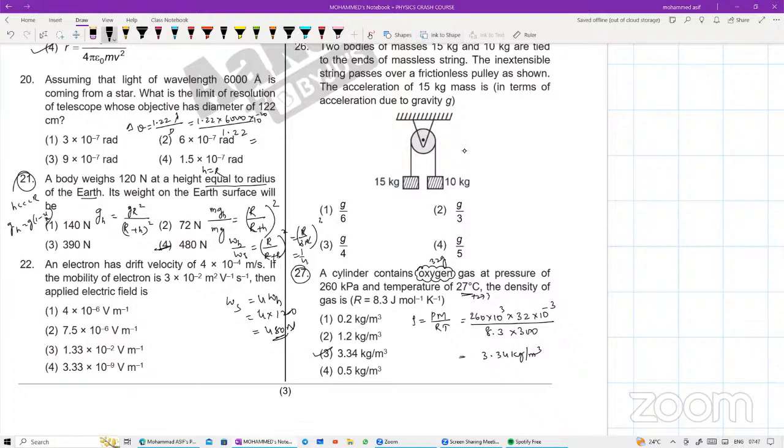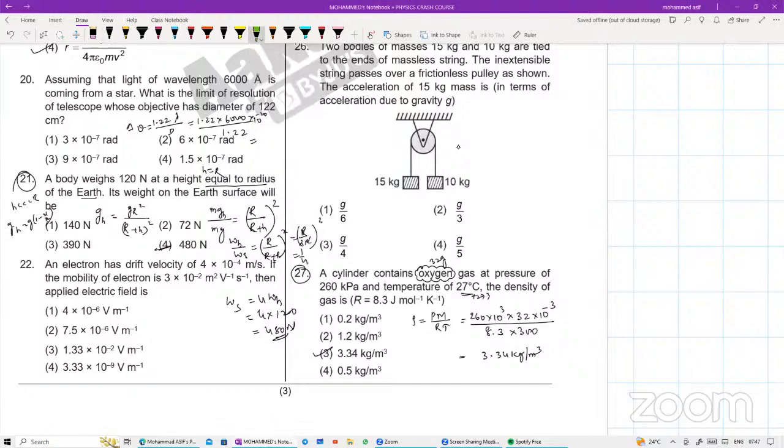Very good. Next one. An electron has a drift velocity of 4 into 10 to the power of minus 4 meter per second. If the mobility of the electron is 3 into 10 to the power of minus 2 meter square volt inverse second inverse, then the applied electric field is equals to how much? Let me see how many of you will give me the answer for this.